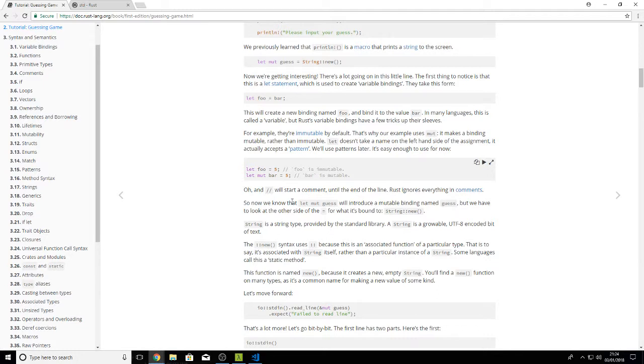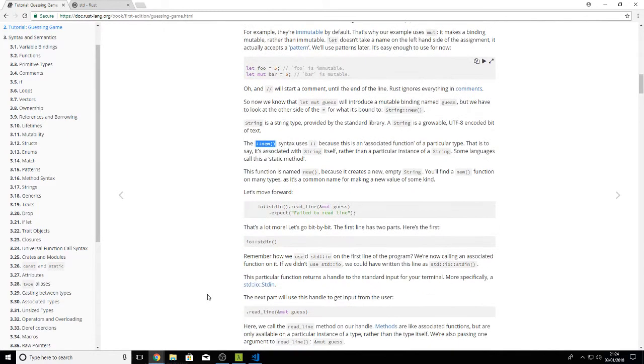In other words, it's like a static function, I presume. It's probably like an instantiator or something like that. This is to say it's associated with String itself rather than a particular instance of String. Okay, so yeah, it's static. Some languages call this a static method. The function is named new because it creates a new empty string, and you'll find a new function on many types. It's a common name for making new values of some kind.